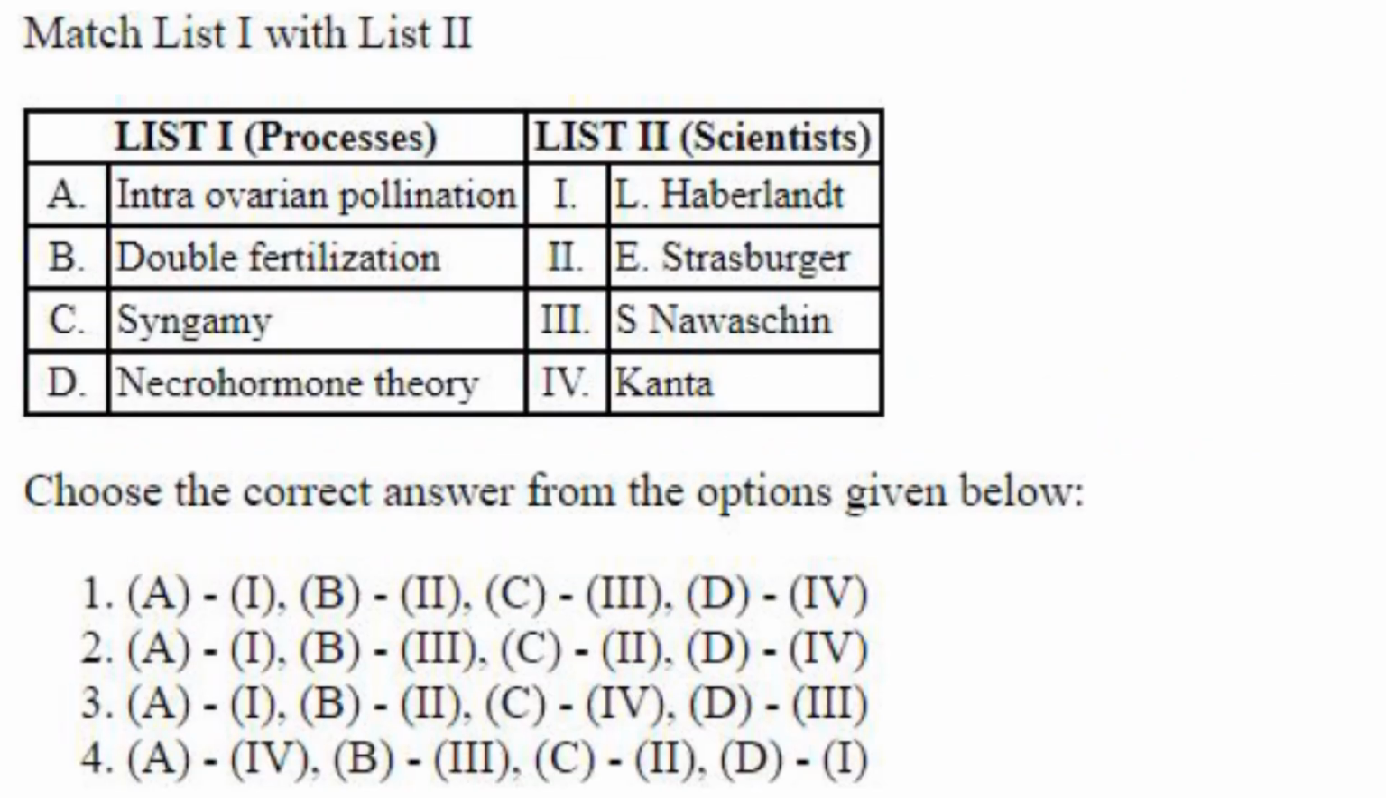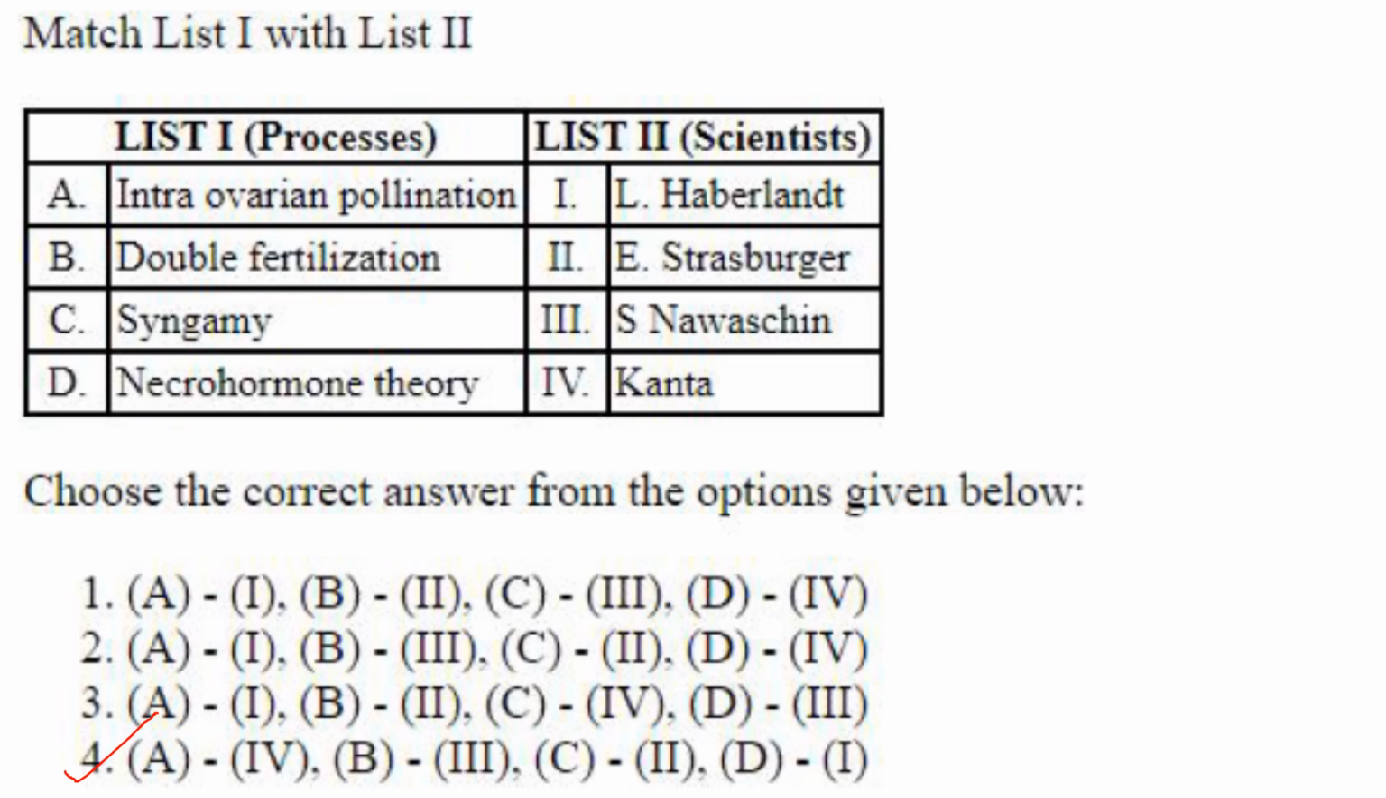Then match list 1 with list 2. The process and the scientists who have discovered them. Intra-ovarian pollination was discovered by Kanta. A4. A4 is there only in one option, so that is going to be your answer. All the others have A as 1. That is just to confuse you. A4 is the answer.